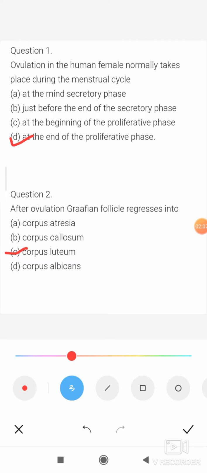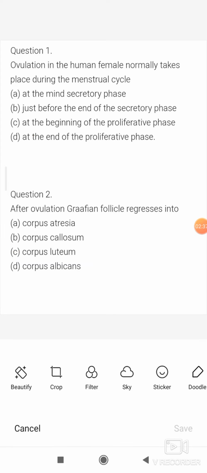See, option B, corpus callosum, is present in the cerebrum, and it is the nervous tissue which connects the two cerebral hemispheres. The option corpus albicans is formed when the corpus luteum degenerates. So this is a wrong answer, and the correct answer is corpus luteum.